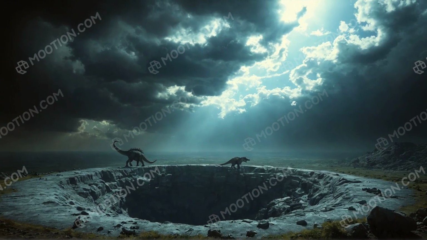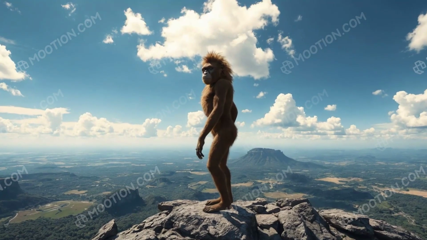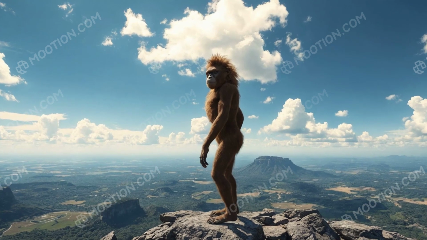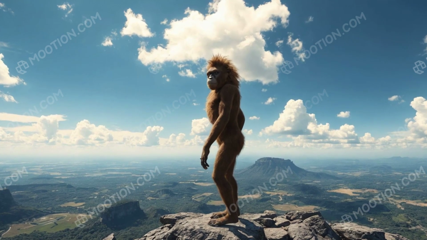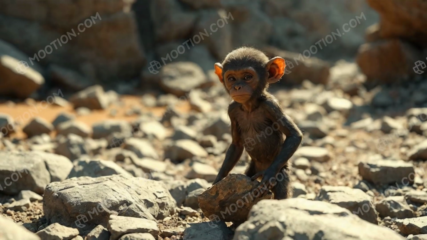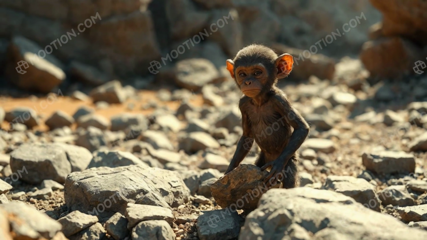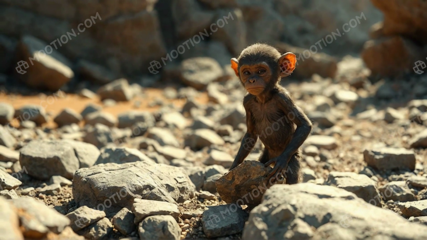With the extinction of the dinosaurs, the Cenozoic era began. Mammals, which until then had been small and nocturnal creatures, started to diversify. About 2.5 million years ago, Earth experienced a series of glaciations that shaped ecosystems. Meanwhile, on the African continent, between 4 and 2 million years ago, the first hominids appeared, such as Australopithecus. These bipedal ancestors began to walk upright, allowing them to explore their surroundings in new ways.